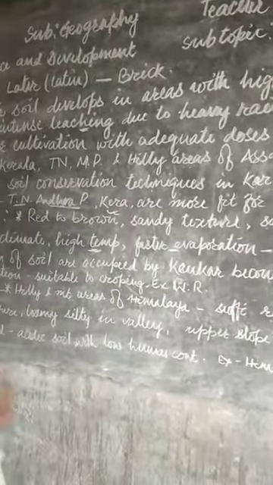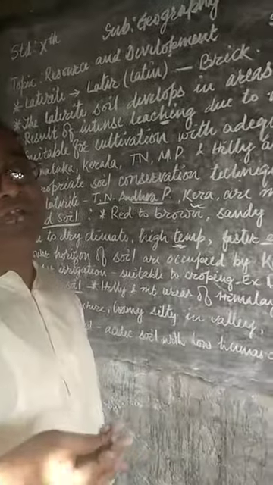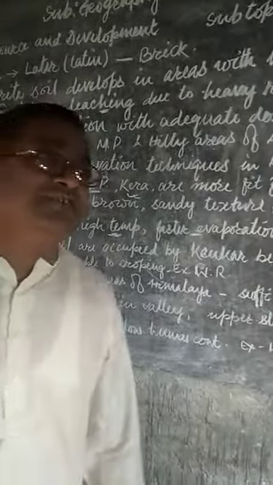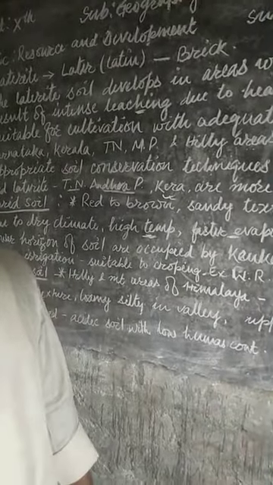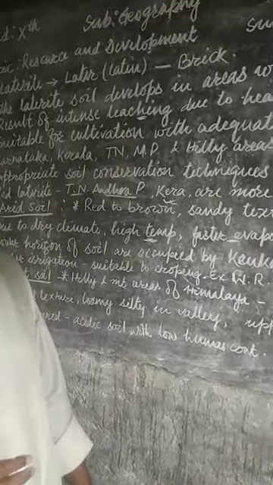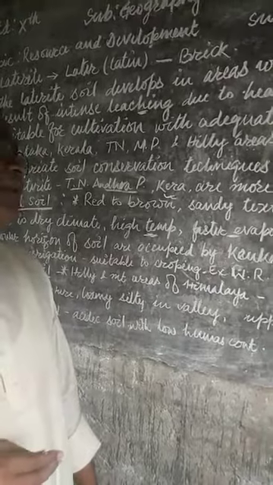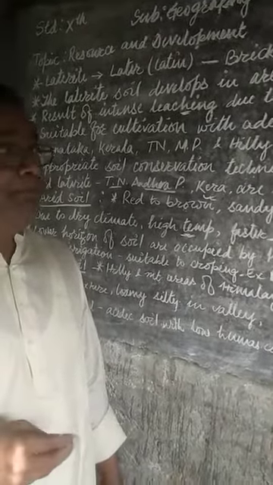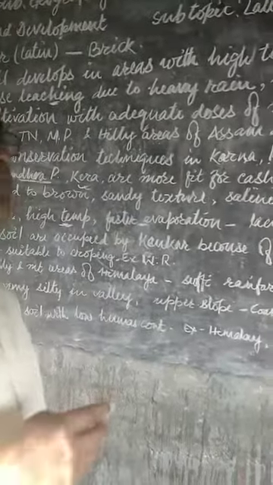Why? Because in dry climates the amount of moisture in the air is very little, so the evaporation rate is very fast here.